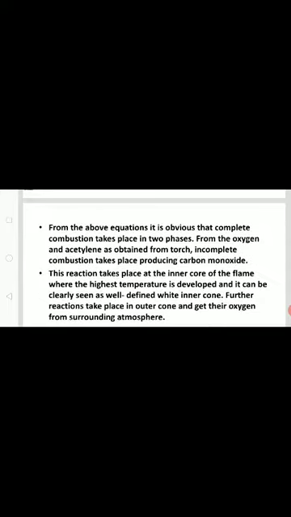The above reaction clearly indicates that due to incomplete combustion in these reactions, carbon monoxide is produced. This reaction takes place at the inner core of the flame, where the highest temperature is developed, and it can be clearly seen as a well defined whiter inner cone.